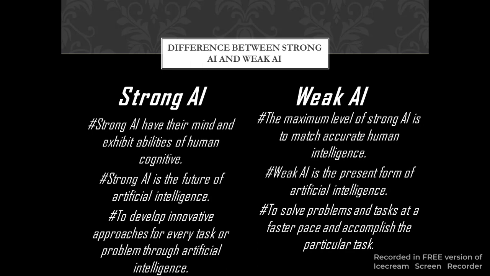Weak AI: the maximum level of weak AI is to match human intelligence accurately. Weak AI is the present form of artificial intelligence, to solve problems and tasks at a faster pace and accomplish a particular task. Till here we are only doing.